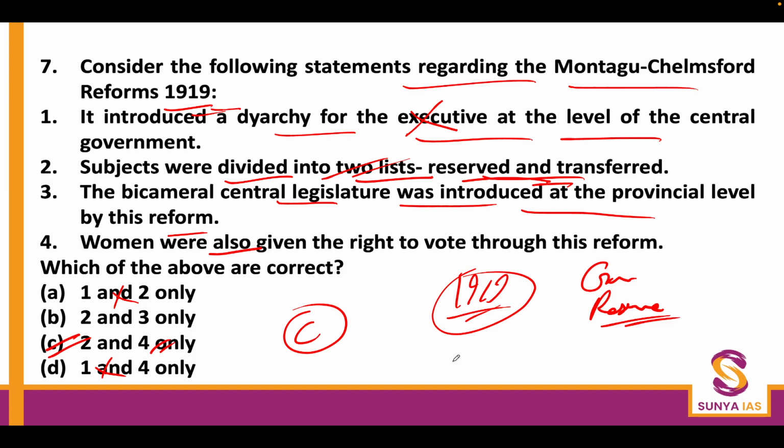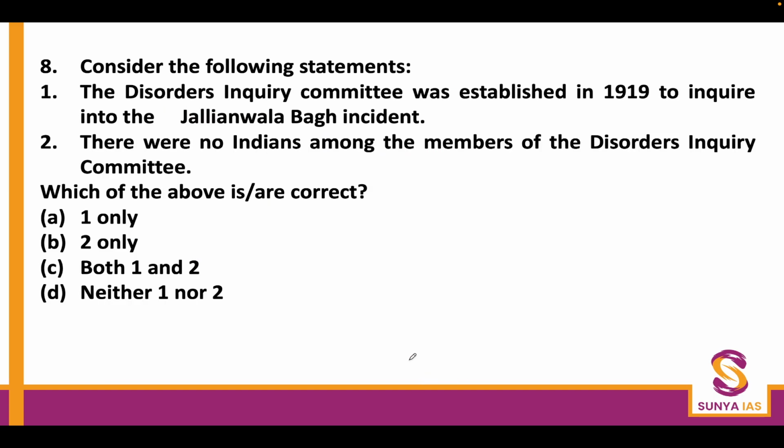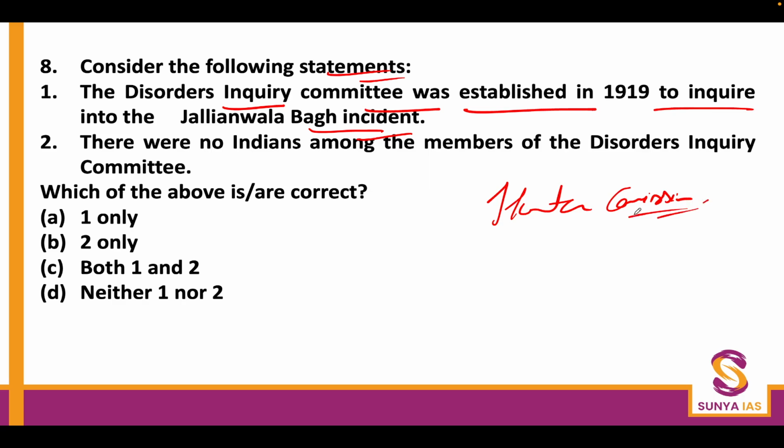Okay, so the answer here is C. Yeah, we have already discussed that. Now, question number 8, consider the following statements. The Disorder Inquiry Committee was established in 1919 to inquire into the Jallianwala Bagh incident. Now, the Disorder Inquiry Committee was the official name given to the Hunter Commission, and its mandate was not only the Jallianwala Bagh incident, but also all the issues going on in and around Punjab. But you can still mark the statement correct, because it did not say Jallianwala Bagh incident only. If only had been written, this statement would have been wrong, but this way, this statement is correct.